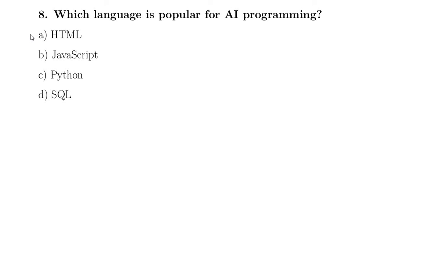Which language is popular for AI programming? HTML, JavaScript, Python, SQL. The popular language for AI programming is Python. Python is a programming language that can be used in AI and machine learning.